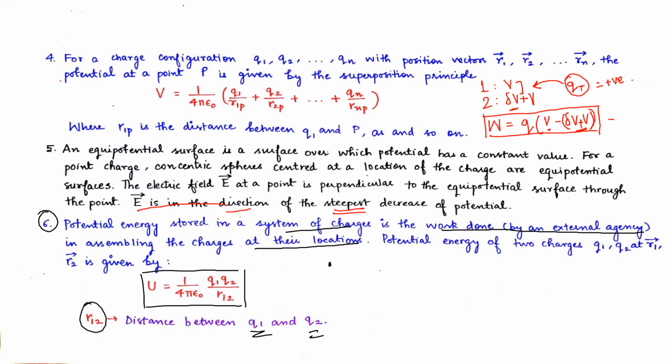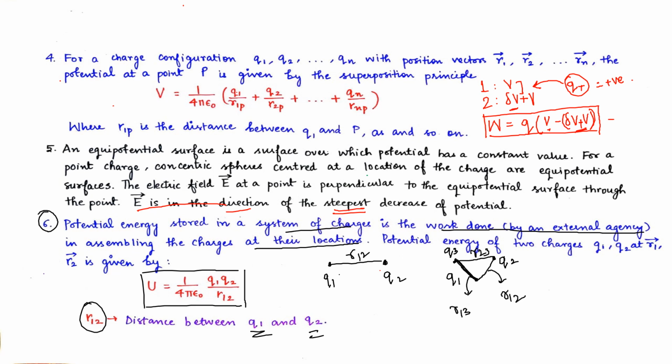See, when this charge is Q1 over here and Q2 over here, the distance between them is defined as R12. This is a two-charge system. Now we have 3 charges. They will form a triangle-like structure. When we close all the 3 charges, it will form a triangle-like structure, Q1, Q2, and this is Q3. So this distance will be defined as R13, this as R12, and this as R23.